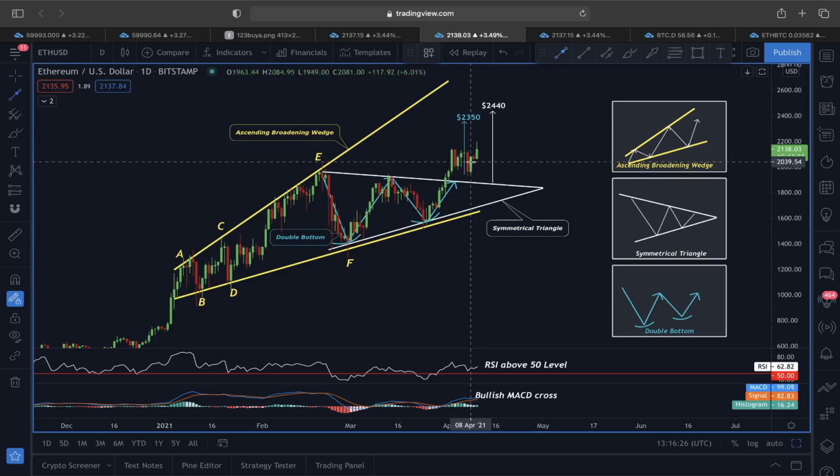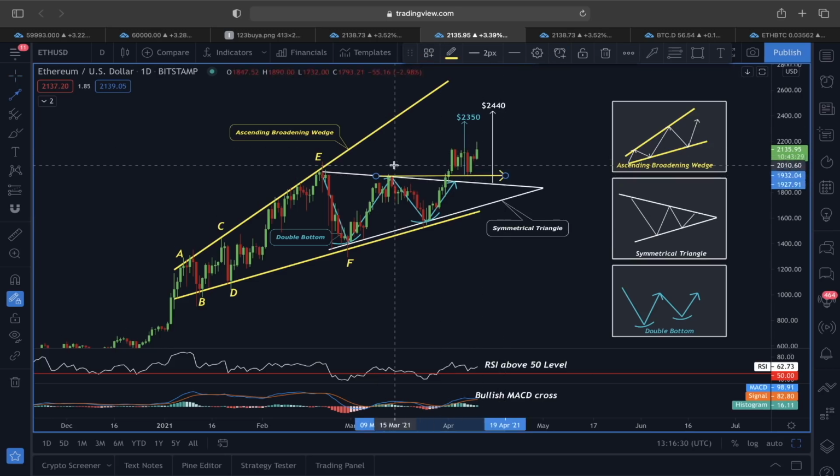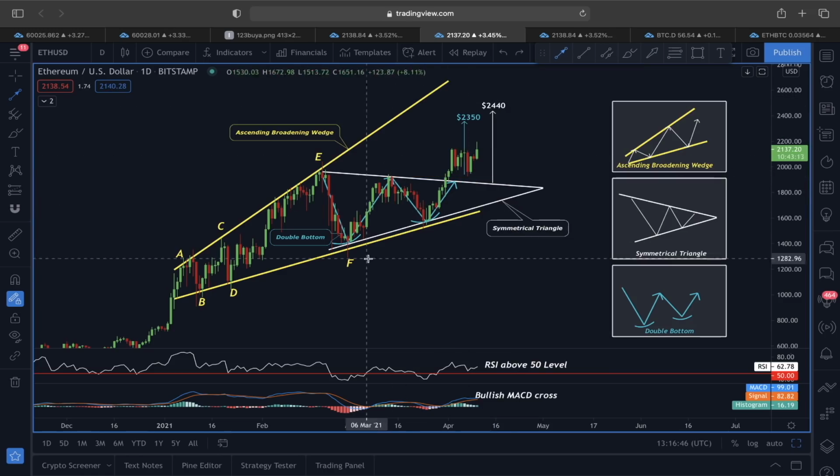We did have this price pullback where many were actually afraid. I said you don't get shaken out, because this is just a retest of this previous temporary resistance line. When we had the pullback around this price level of 1920, we did find a support, and now we are also seeing this movement here in an upper direction. So compared to Bitcoin right now, for me, Ether is showing a very bullish scenario, because not just in a daily time frame, I also showed you in a bigger time frame.